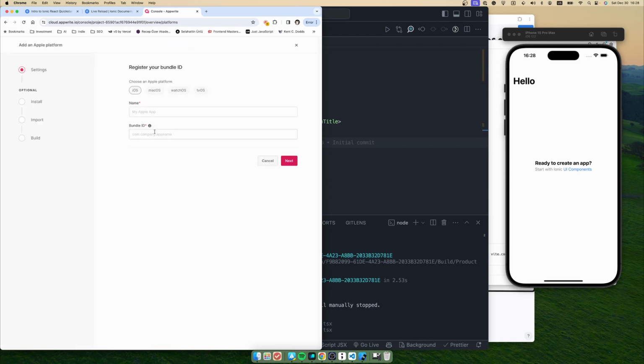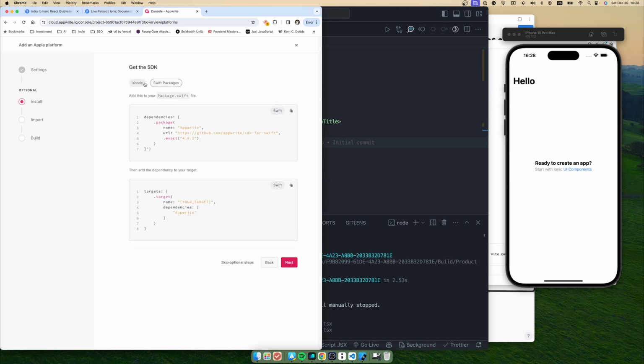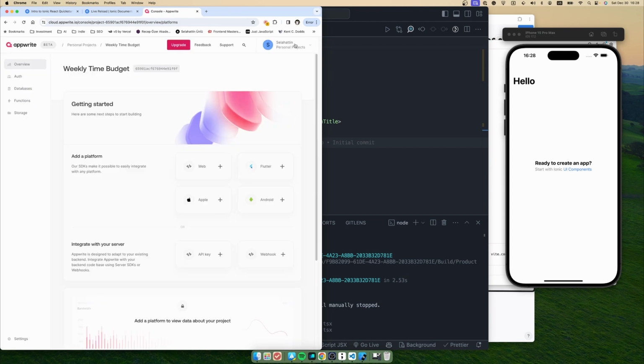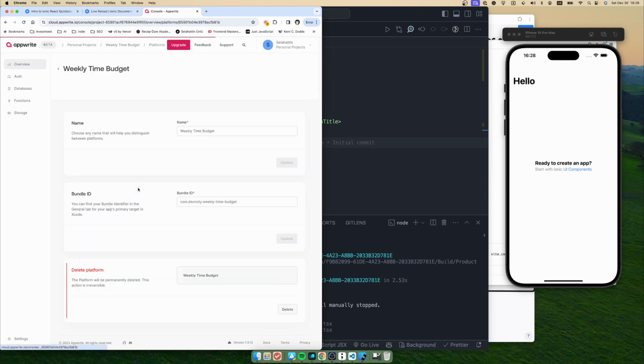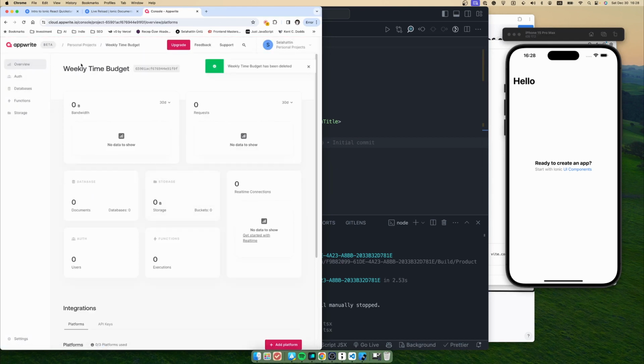Okay, we should add the Apple platform. Let's say weekly time budget. Okay, honestly I couldn't be sure about that. Let me delete this platform and I will go with the web platform.